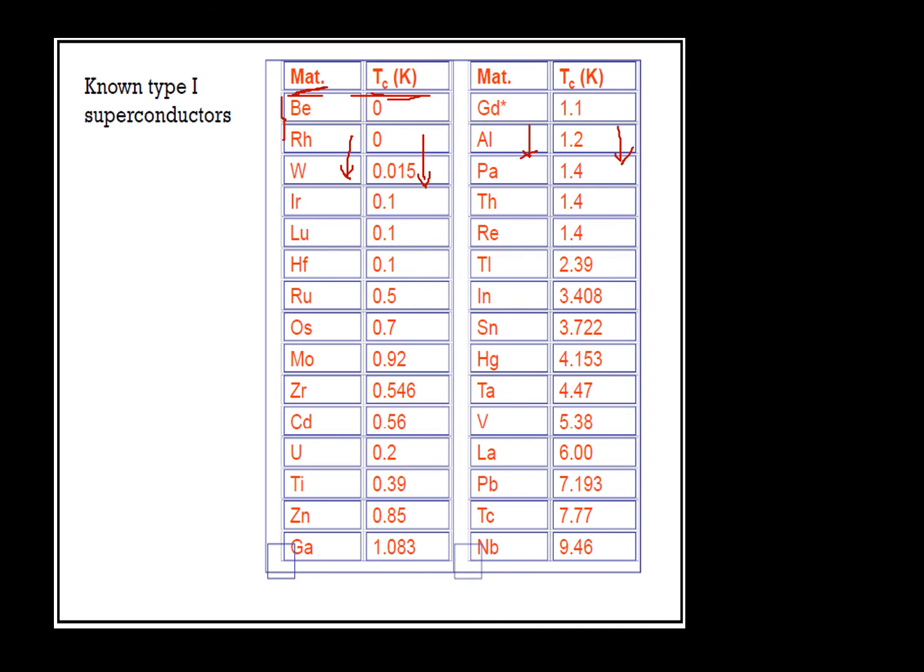Among them, look, niobium, here we have, this is type 1, and here, as I said, niobium is type 2. It's not known type 1 superconductors.